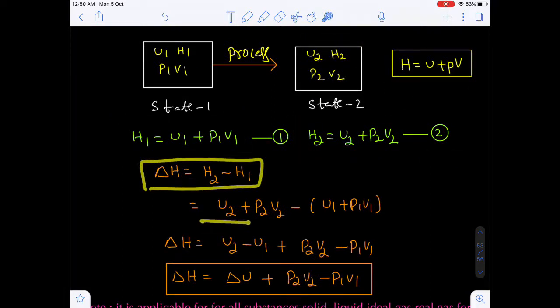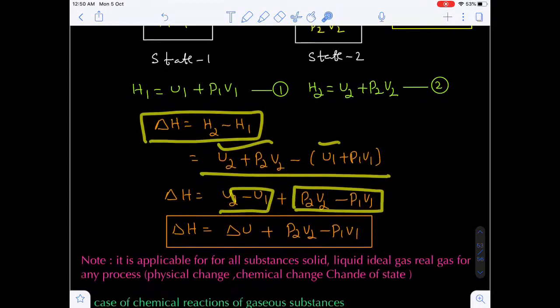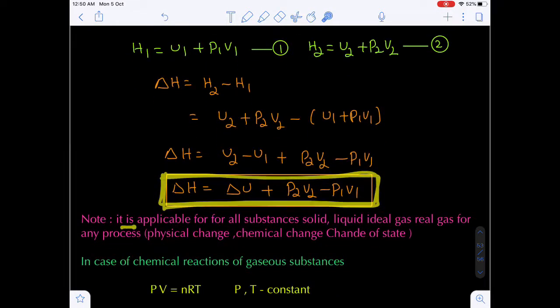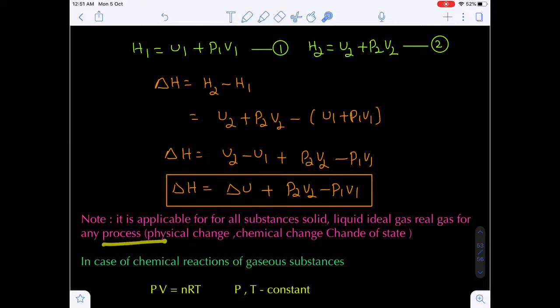Subtract 1 from 2, so you will get delta H is equal to H2 minus H1, which is U2 plus P2V2 minus U1 plus P1V1. Take U1 and U2 to one side and P2V2 and P1V1 on the other side. Finally you can write delta H is equal to delta U plus P2V2 minus P1V1. Remember, this is valid for all substances. It is applicable for ideal gases, solids, liquids, real gases, for all substances, and also for all processes.